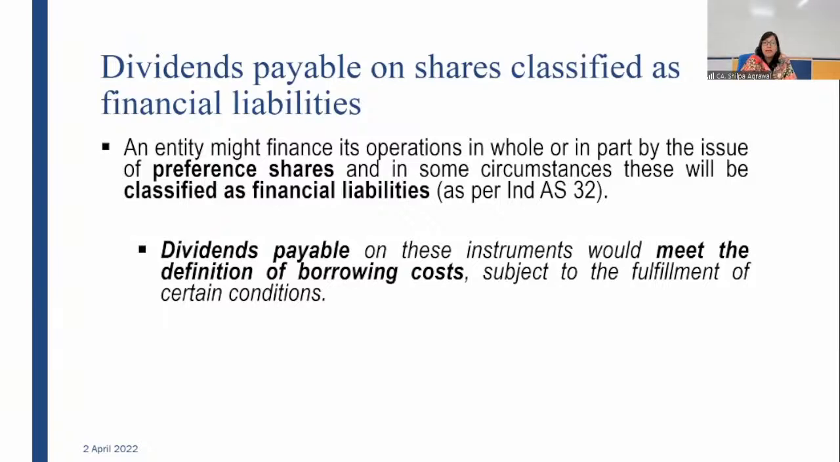Dividends payable on shares classified as financial liability. See, I told you earlier also, preference shares sometimes are classified as financial liability. When they are classified as financial liability, dividend paid on those preference shares will be considered as equal to interest. And when it is considered as interest, we can capitalize it if the proceeds of those preference shares are used for construction of any qualifying asset. So definitely, that interest cost will be considered as borrowing cost to be capitalized, right? If all the 3 conditions of the period of commencement are met.